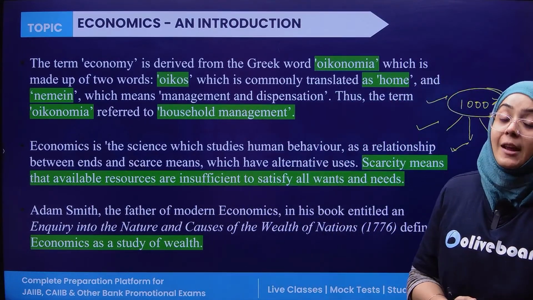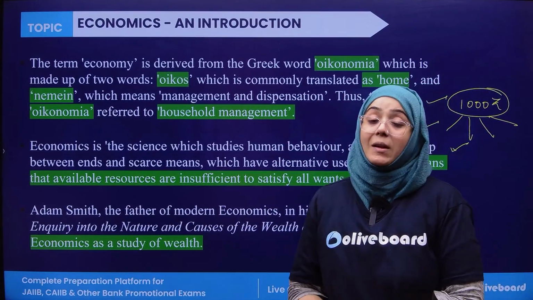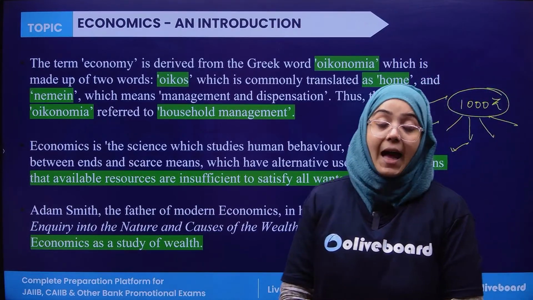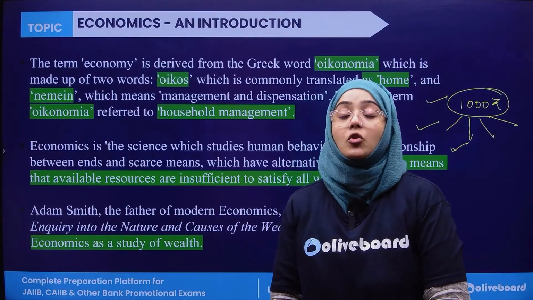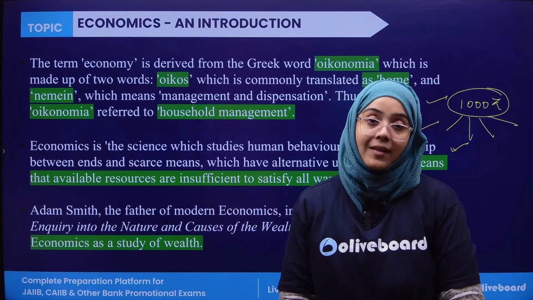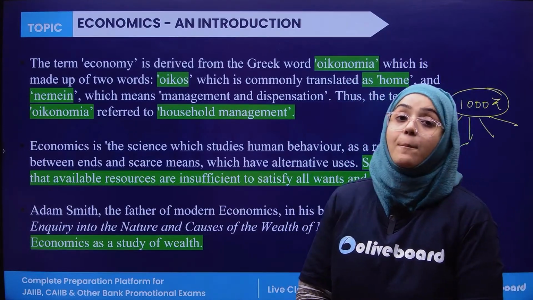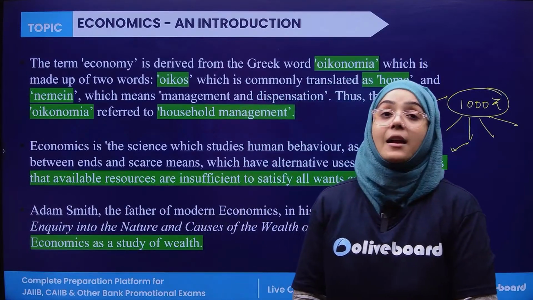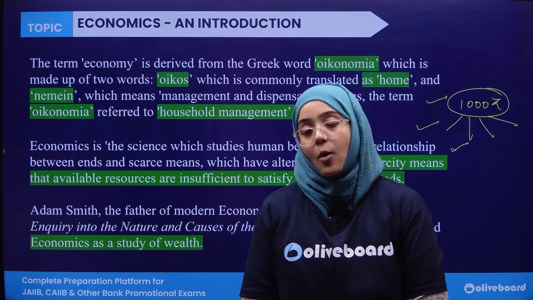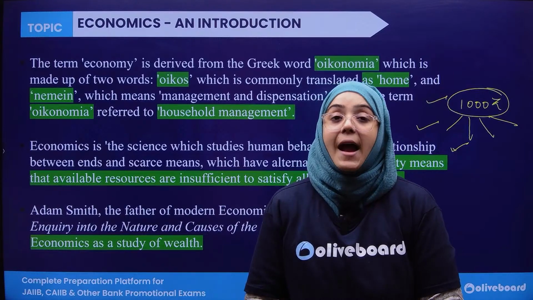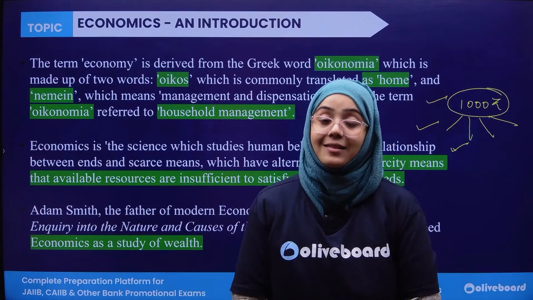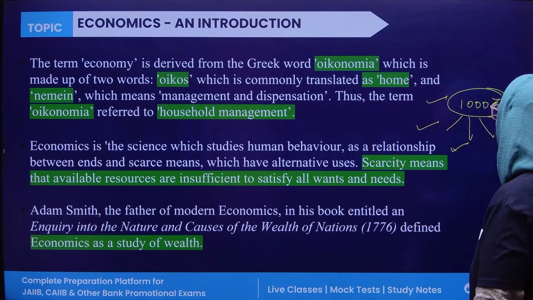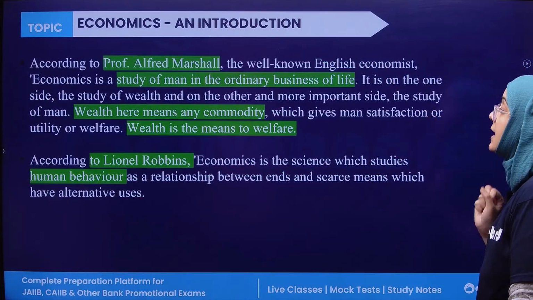And when we talk about the father of economics, who is considered the father of economics? The father of economics is considered to be Adam Smith, because Adam Smith contributed the most to economics. Adam Smith wrote a book known as The Wealth of Nations. In this book, Adam Smith defines economics, and by this book, Adam Smith is considered the father of economics. Clear?